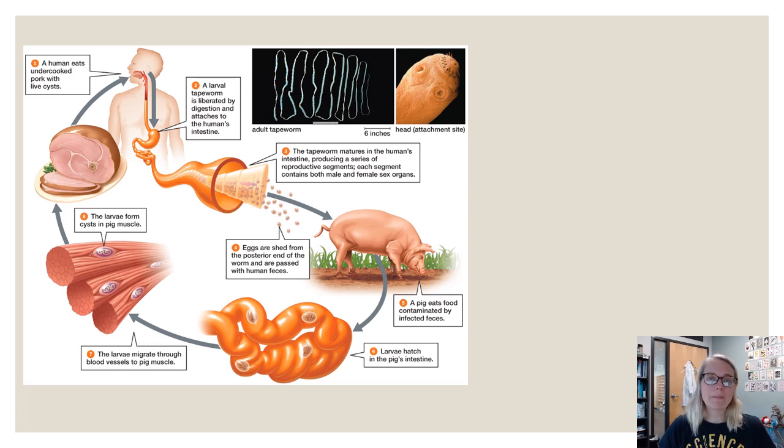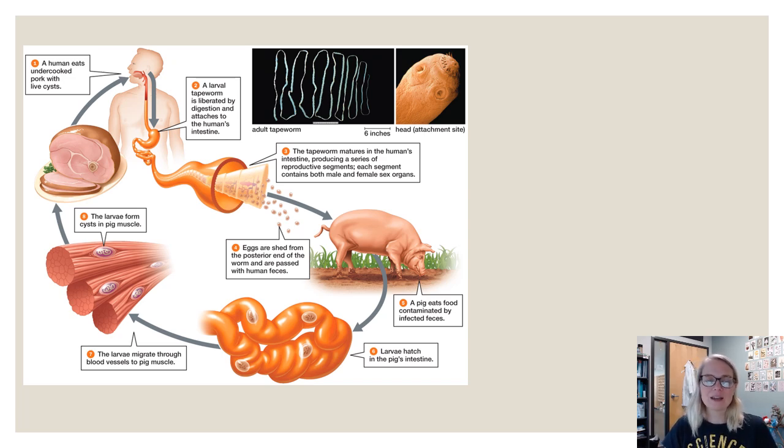Some flatworms are parasitic. So here we have the life cycle of a tapeworm. So tapeworms are flatworms, they're Platyhelminthes. So you can kind of see how they have a complex life cycle. So let's say you are the consumer and you eat a piece of ham or pork meat that is undercooked. The cysts do not die because it was not heated to proper temperature. They hang out in your digestive tract. The cysts hatch. They grow into these large adult forms.